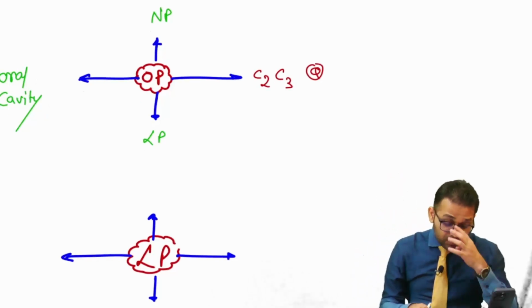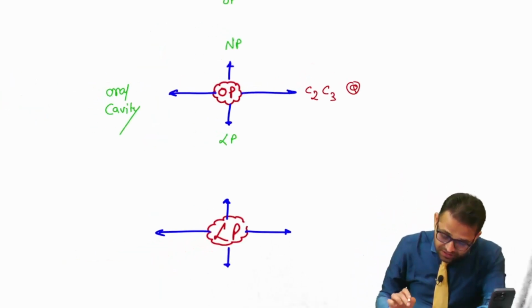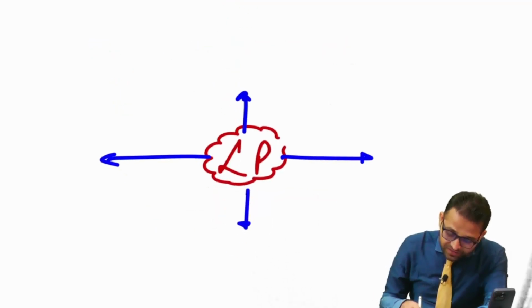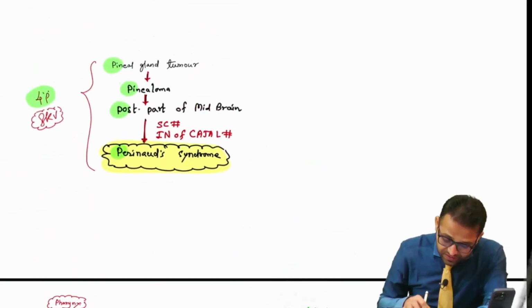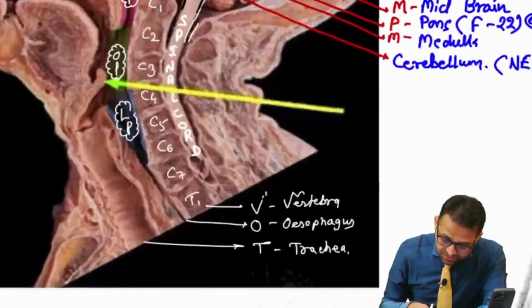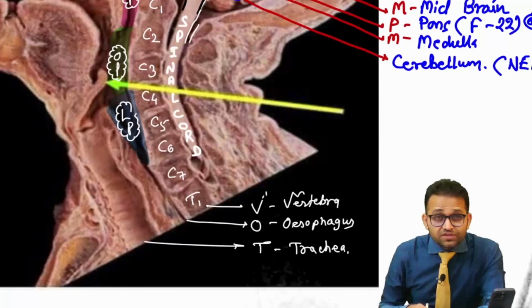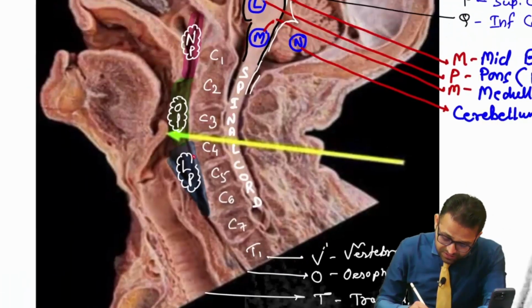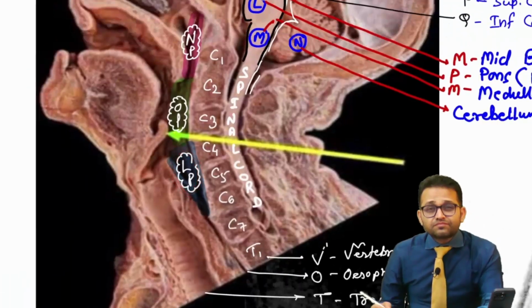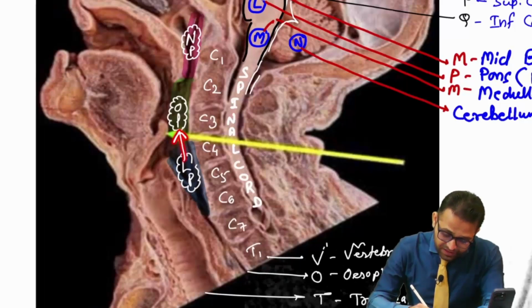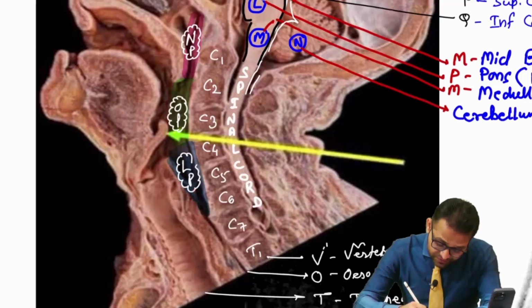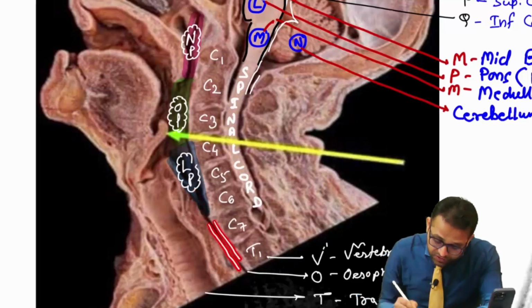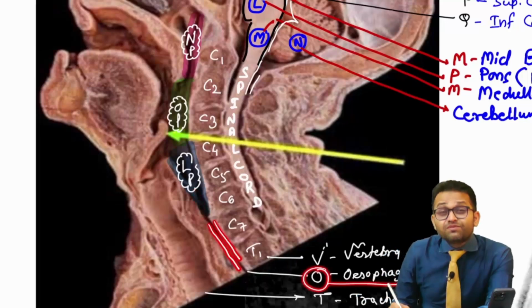Now what I want to tell you, sir, these are the facts. After that, we are going to look at the relation of the laryngopharynx. See here, beta, the laryngopharynx. Superiorly, it is related with the oropharynx. Inferiorly, it is related with this narrow passage. What is this narrow passage? Sir, it is our esophagus.